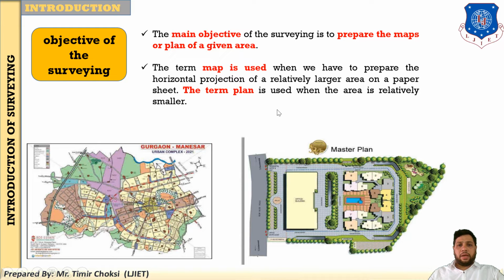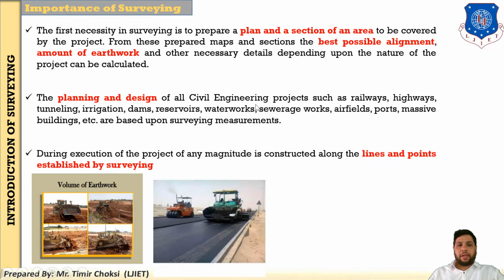So the use of plan relates to a smaller area. When you prepare it after the survey, if the area is larger you prepare a map, but when the area is smaller you prepare a plan. So our main objective is to prepare the map or plan of a given area.